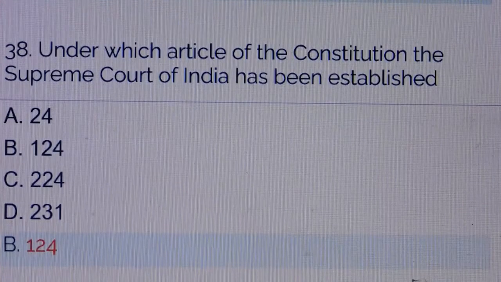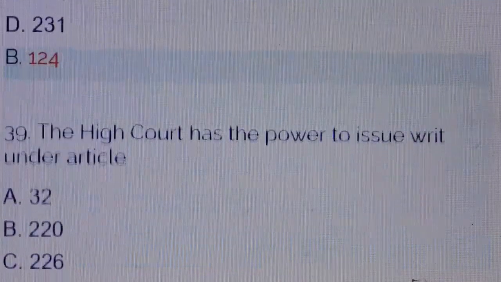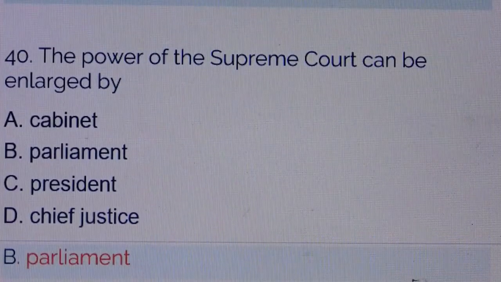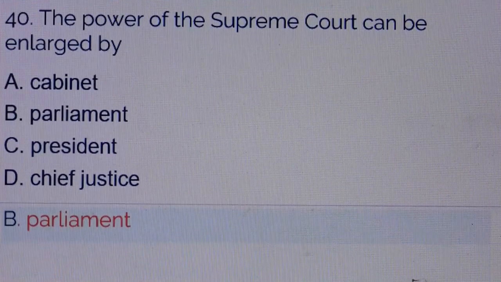Question number 38. Under which article of the Constitution the Supreme Court of India has been established? Answer is option number B, Article 124. Question number 39. The High Court has the power to issue writ under article. Answer is option number C, Article 226. Question number 40. The power of the Supreme Court can be enlarged by. Answer is option number B, Parliament.